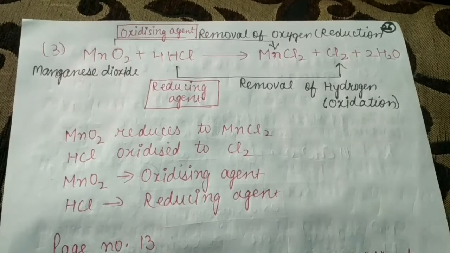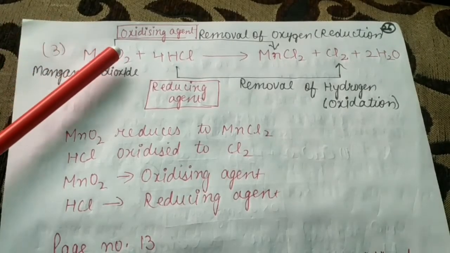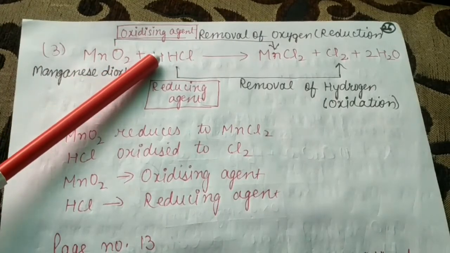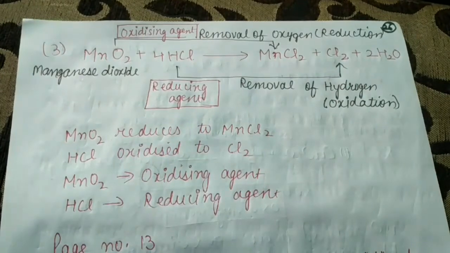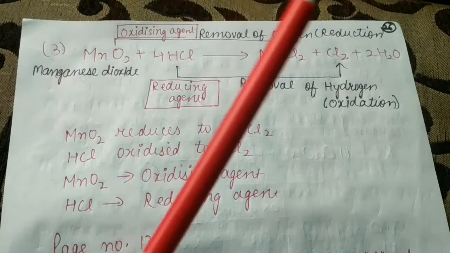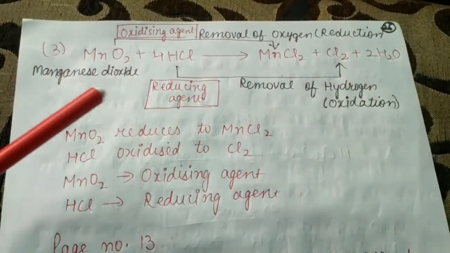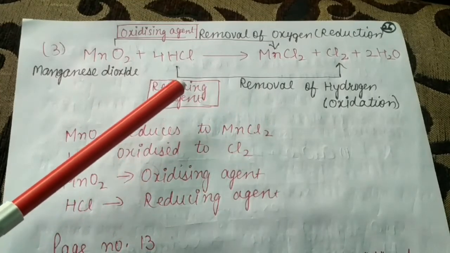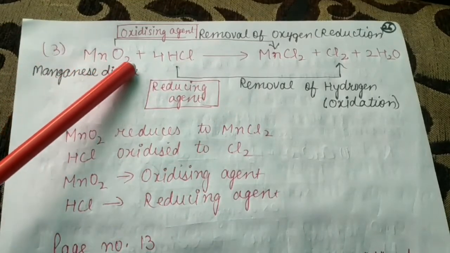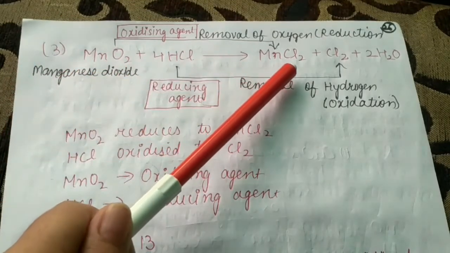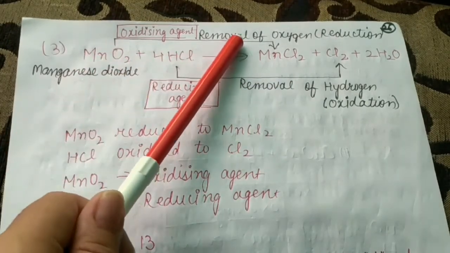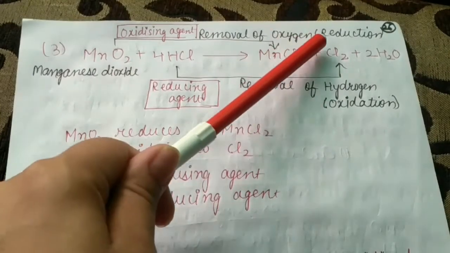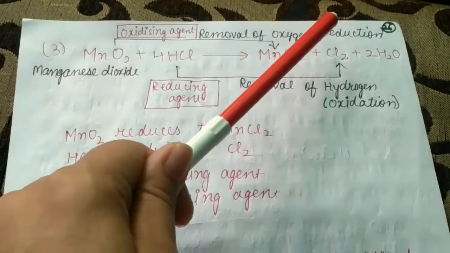So now the last example for today we are going to discuss. MnO2 reacts with HCl and there is a formation of MnCl2, Cl2 and water. In this equation, beta, you can see easily that MnO2 gets converted into MnCl2. So what is happening here? The removal of oxygen is taking place, and this is a reduction.